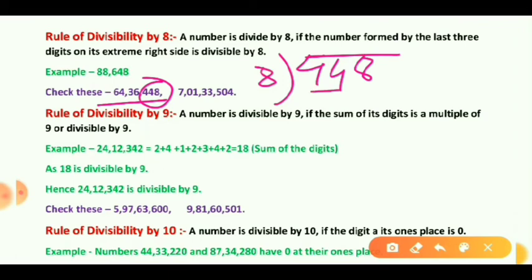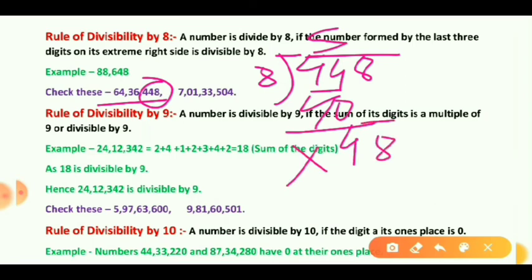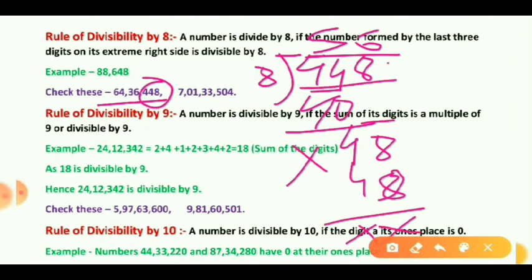Now you will read the table of 8. Yes, 8 fives are 40 and 8 sixes are 48. So you have to take 8 fives are 40. Bring down 4 and it is 48. Now 8 sixes are 48. Remainder is 0. So it means 448 is completely divisible by 8. It means the whole number will be divisible by 8.